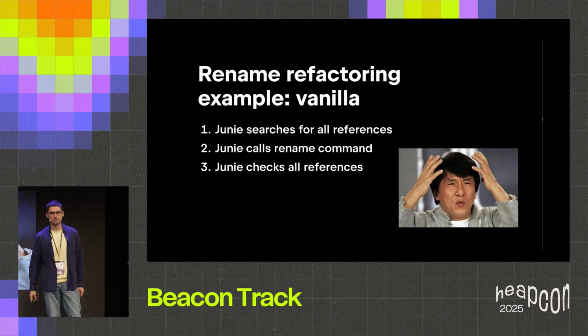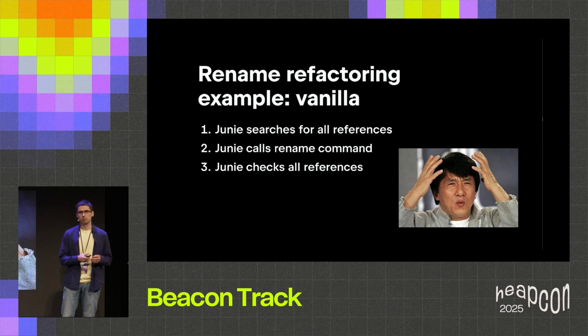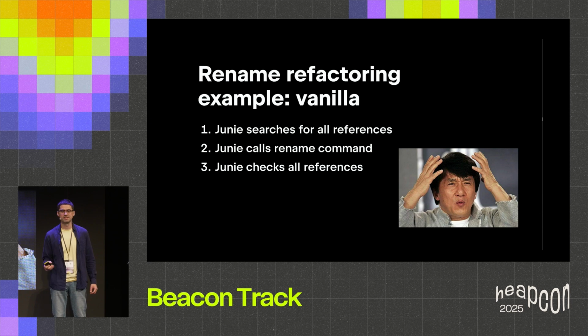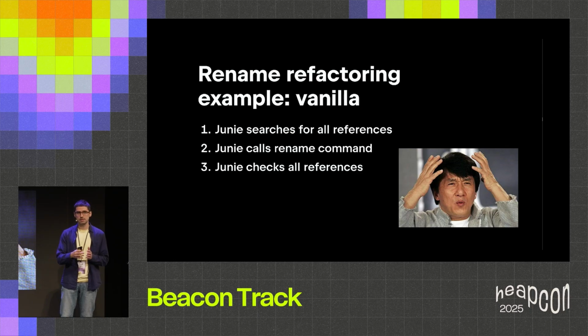So here is what we observed. First of all, Junie says, okay, now I'm going to search for all the references of this something, and starts reference search. Then Junie says, okay, I'm done with the reference search. Now I'm ready to call rename, and calls rename. And then Junie says, okay, rename command succeeded.